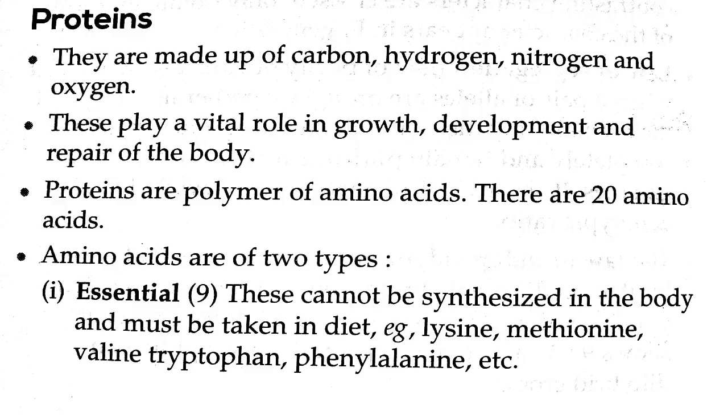Proteins are polymers of amino acids. There are 20 amino acids. Amino acids are of two types: essential and non-essential.